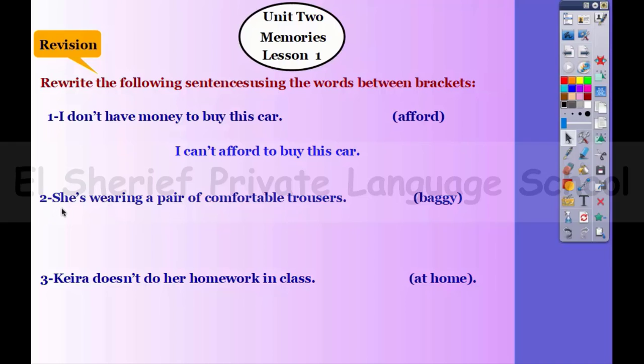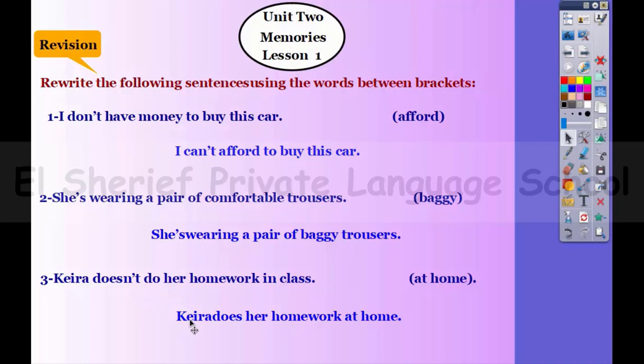Number 2. She's wearing a pair of comfortable trousers. Use baggy. So the word baggy means to be loose or wide. So, she's wearing a pair of baggy trousers. Number 3. Kiera doesn't do her homework in class. Use at home. So you're going to change the negative into the affirmative form. Kiera does her homework at home.